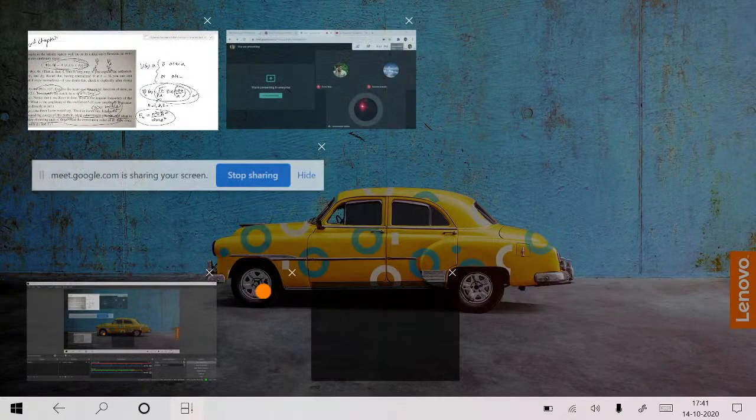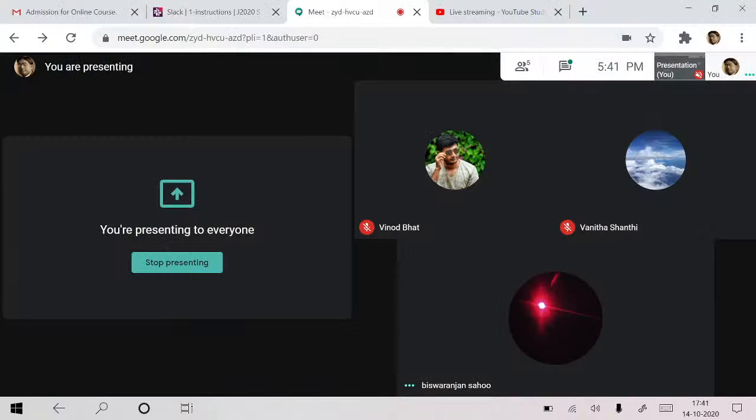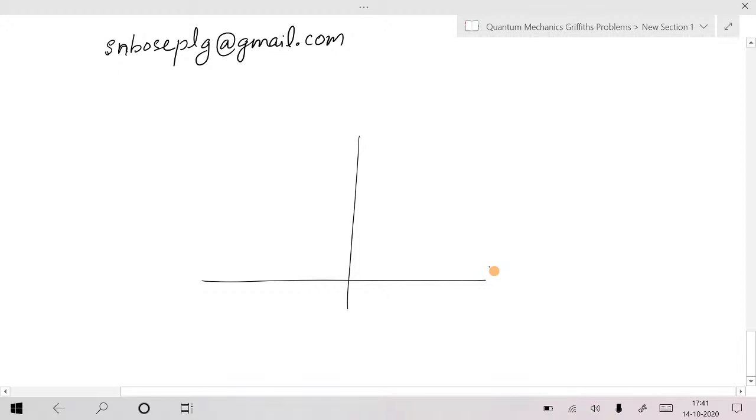I have another doubt. Yes, tell me. Sir, in case of a symmetric box, the problem when the box is taken from minus a by 2 to plus a by 2 instead of 0 to a. That kind of problem. Hmm, now minus a by 2 to plus a by 2.